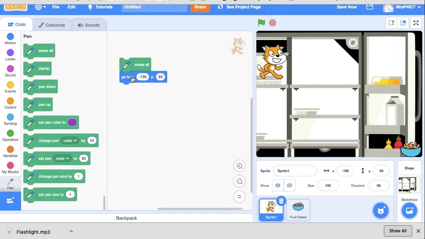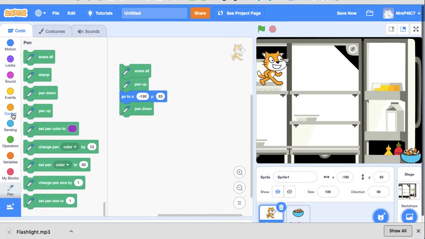Erase everything. Make sure he's back in the right position. And the pen is up, so we don't draw anything. Go to your correct position, and then we're happy to put the pen down. And away we go. He's not going to disappear at all.